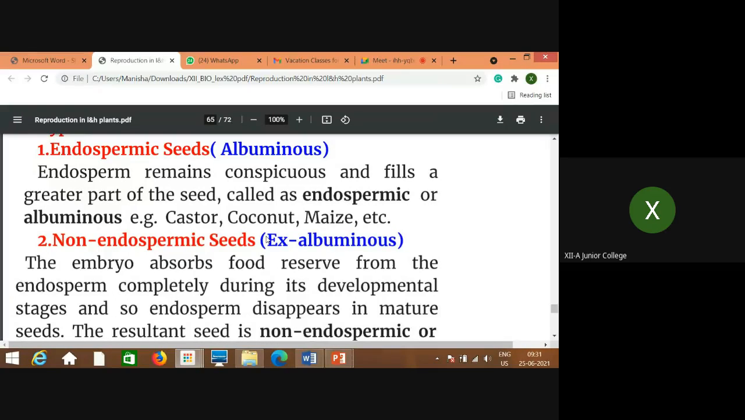So in case of most of the monocots as well as a few dicots like castor, coconut, maize, all these plants, their seeds are of endospermic type, where endosperm is not totally utilized for the development of the embryo. So it remains intact. It remains conspicuous, means in a proper proportion, present in the seed. That type of seed is called endospermic seed or albuminous type of seed.